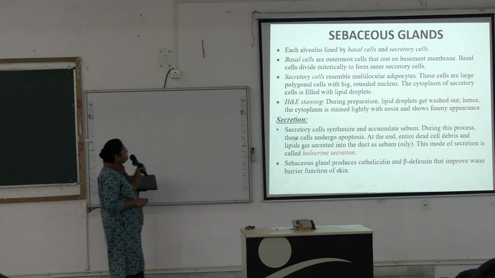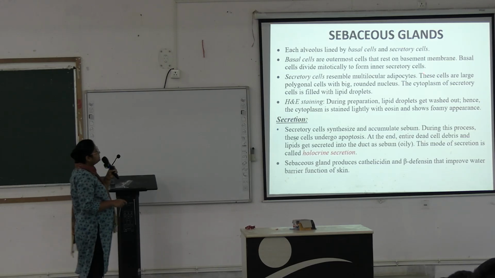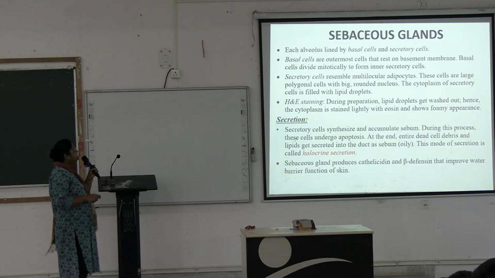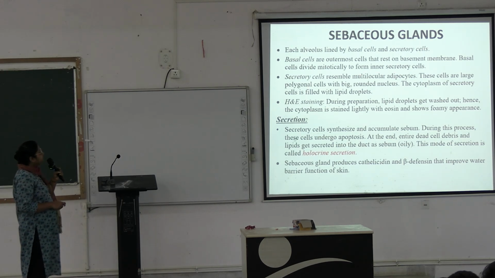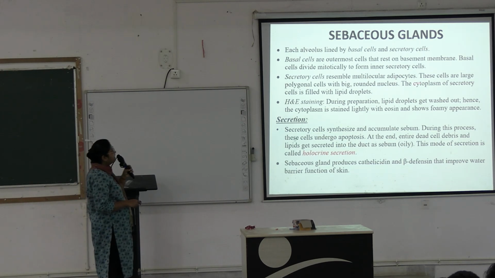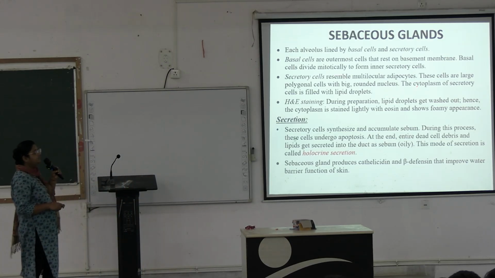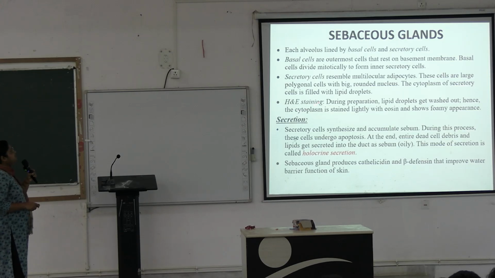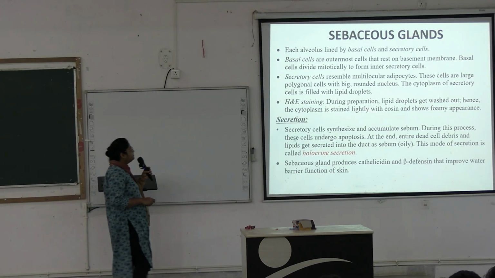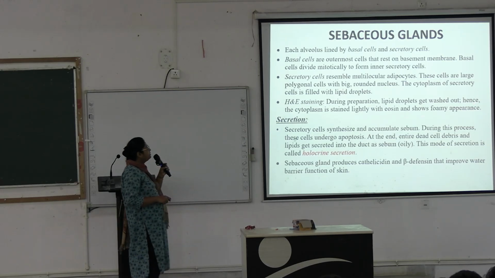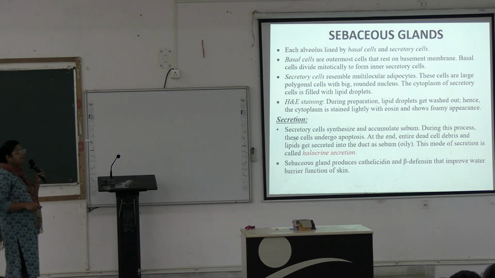Each alveolus is lined by basal cells and secretory cells. Basal cells are the outermost cells, rest on the basement membrane, and divide mitotically to form the inner secretory cells. Secretory cells resemble the multilocular adipocytes. These are large polygonal cells with a big rounded nucleus, and the cytoplasm is filled with lipid droplets. In HE staining, lipid droplets get washed out during preparation, hence the cytoplasm is stained lightly with eosin and shows a foamy appearance.